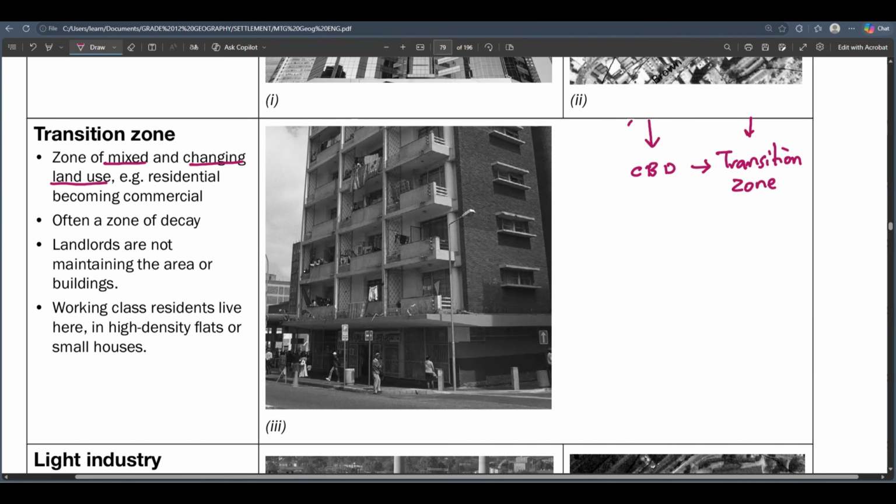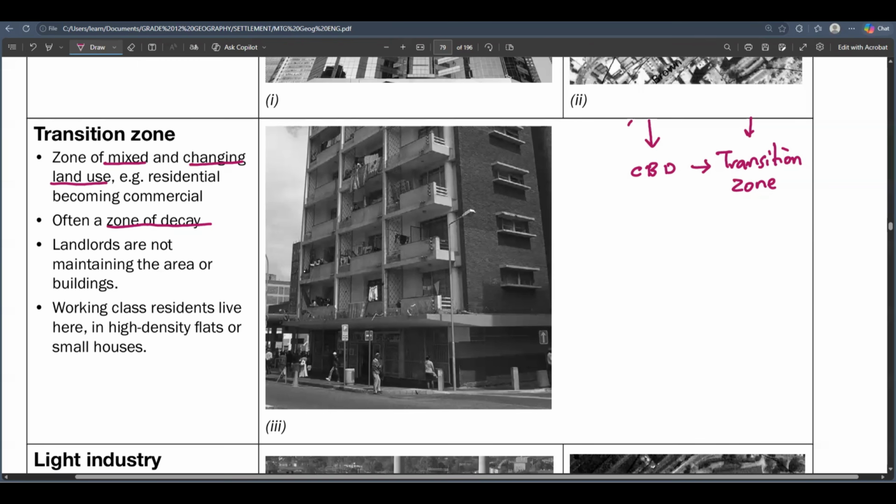The transition zone is often called a zone of decay. The transition zone is not so beautiful, I won't lie. Not because I'm saying it in theory or because I'm teaching it, it's because I know it. If you go to Johannesburg, you will see next to the CPT, if you're at the CPT in Johannesburg and you start moving away from the CPT, you're going to start seeing some flats.